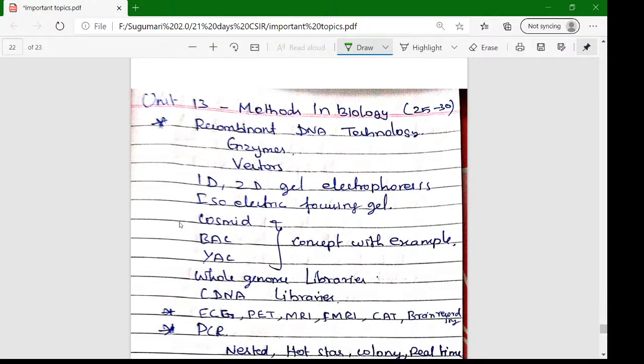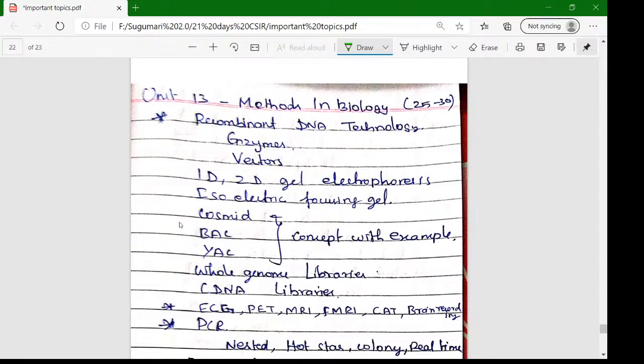Next, a very, very important topic is Unit 13. From this unit 13 we can expect nearly 25 to 35 marks, that means 13 to 14 questions. In Unit 13 all the topics are very important. Among that, recombinant technology is very important.